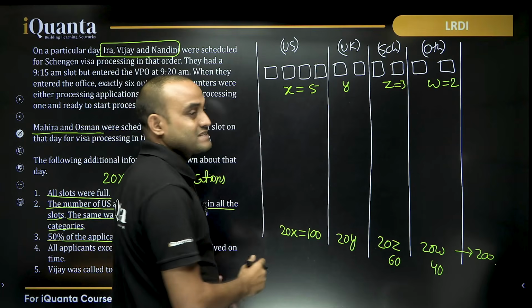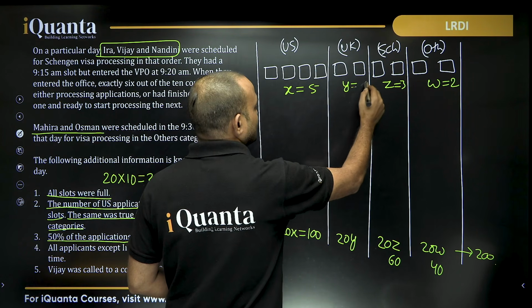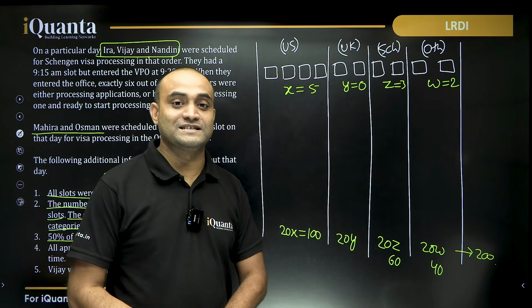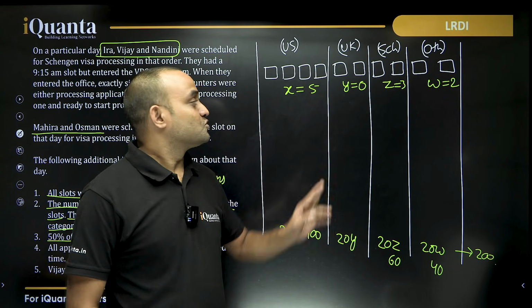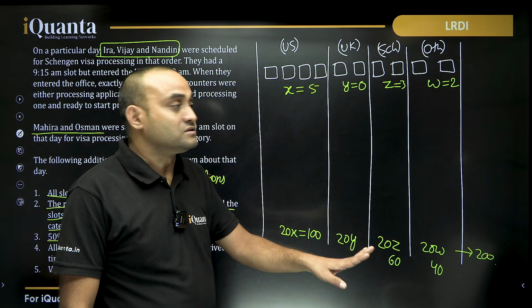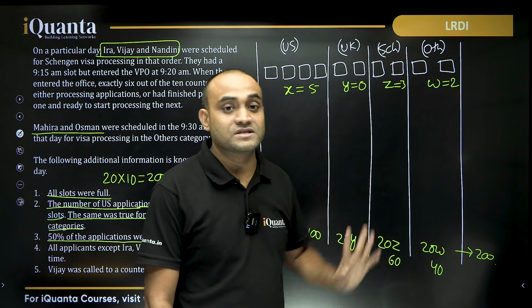What does that mean? The number of visa applications for the UK category is equal to 0. So these two counters are always idle. These two counters are not working. Only these 8 counters are working, right?